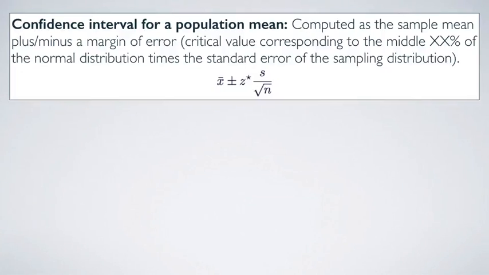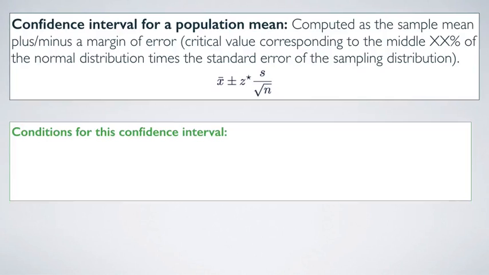More formally, the confidence interval for a population mean can be computed as the sample mean plus or minus a margin of error. This is the critical value corresponding to the middle, whatever you like, percent, so I've just put XX here as a placeholder, of the normal distribution times the standard error of the sampling distribution.